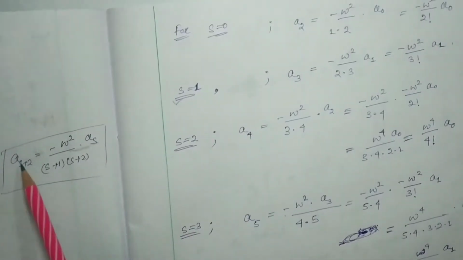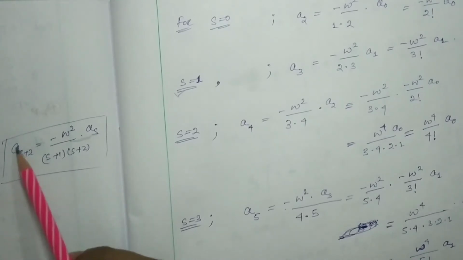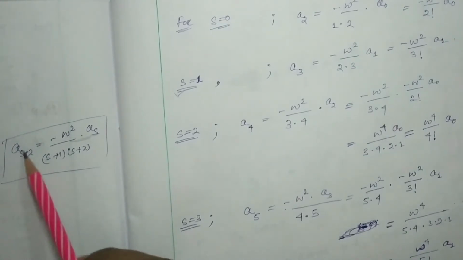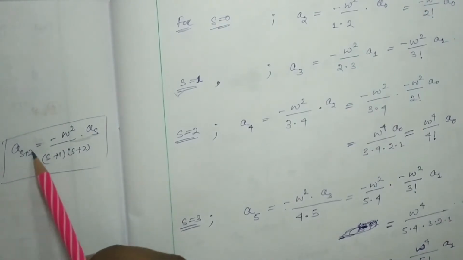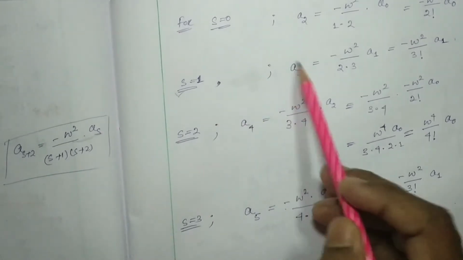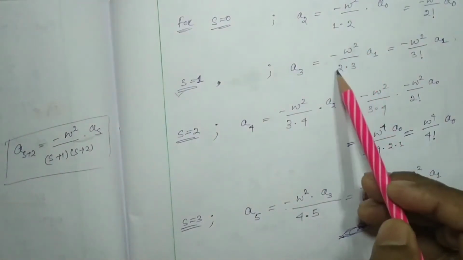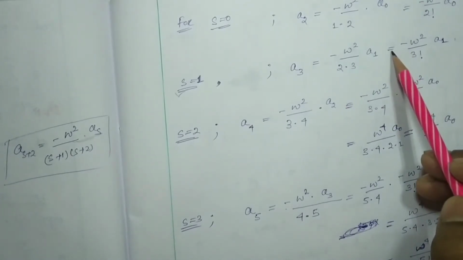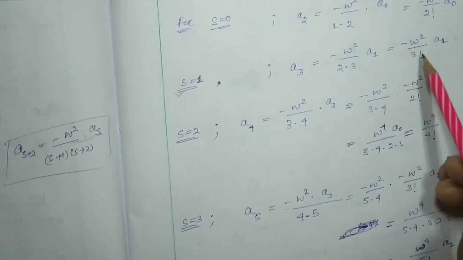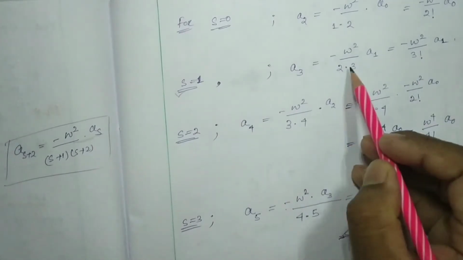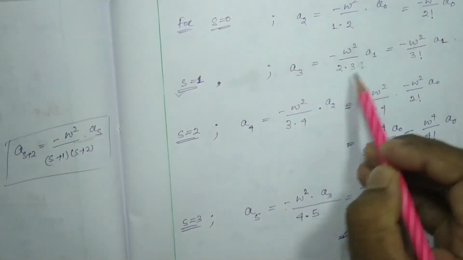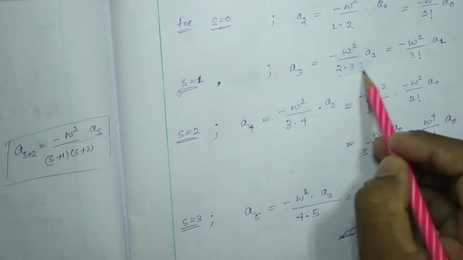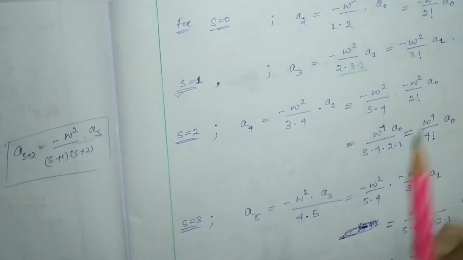So here, instead of s we consider 1. So a3 will be equal to minus omega square by 2 into 3 into a1, or we can write minus omega square by 3 factorial into a1, because 2 into 3 into 1, that means 3 into 2 into 1, is nothing but 3 factorial.